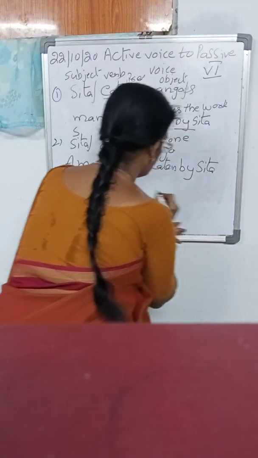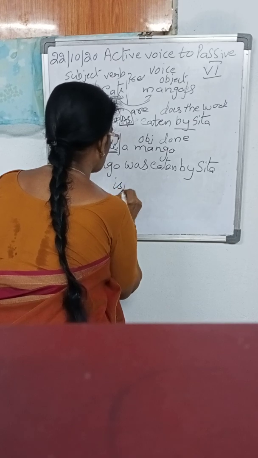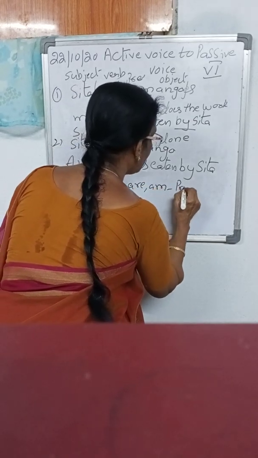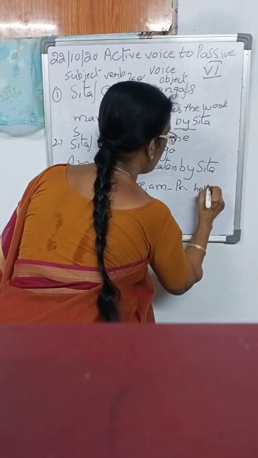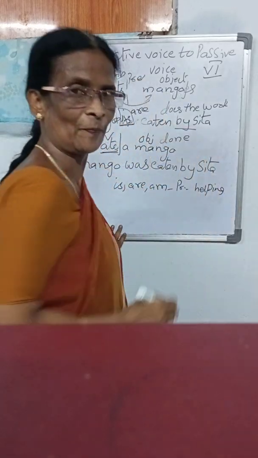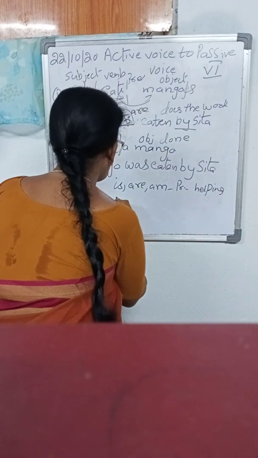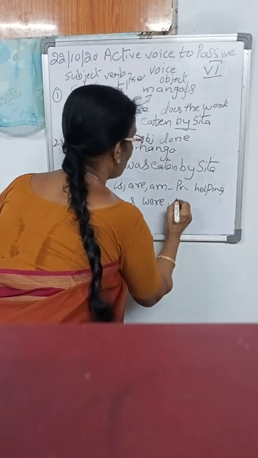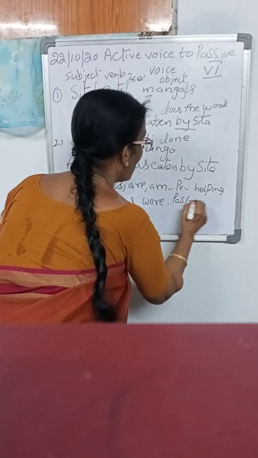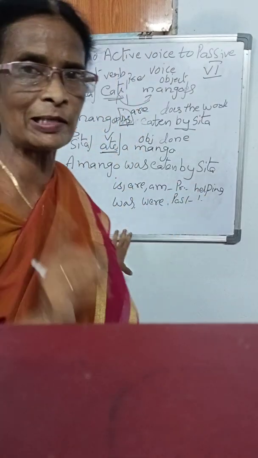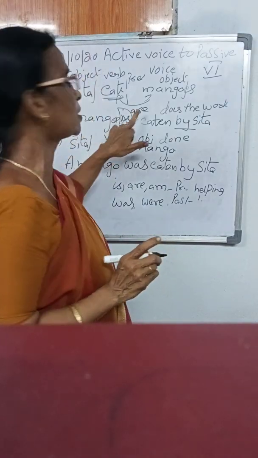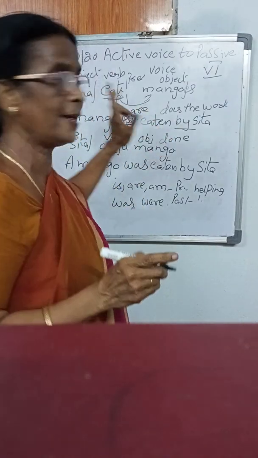So "is, are, am" are present tense helping verbs. I told you already. What about the past tense? "Was" shows the singular. "Were" shows the plural. These are the past tense helping verbs. Okay, ma'am? Is it clear? So the object comes to the subject's place, like "Mangoes are eaten by Sita."